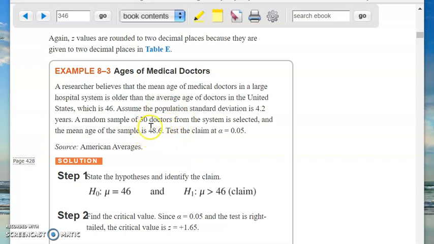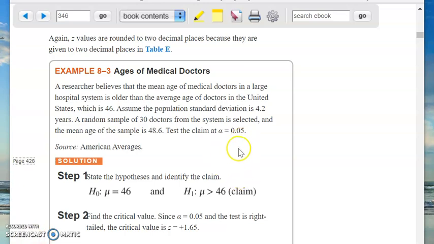I ask them their age. It's 48.6, and I compare that to the average age of doctors in the entire population, which is 46. Did I say that right? The first one here is 48.6. That's the X bar that I measured, and this is the mu for the entire population.